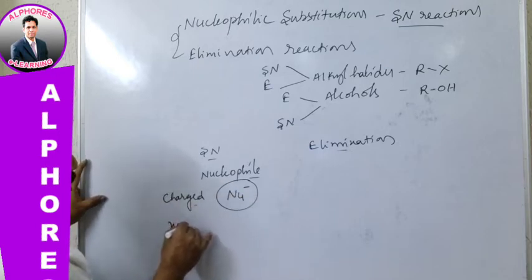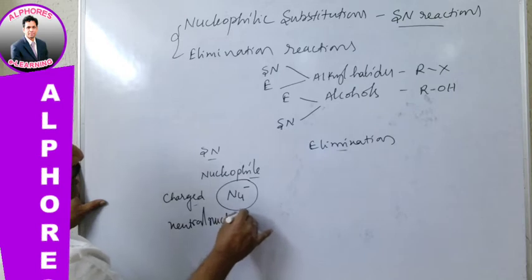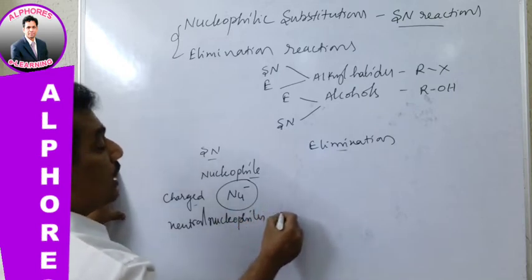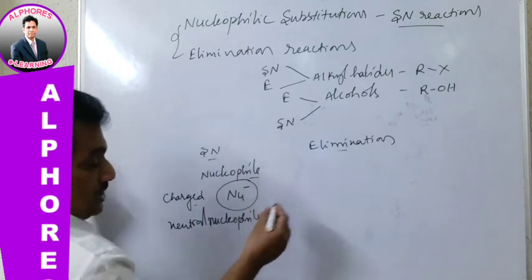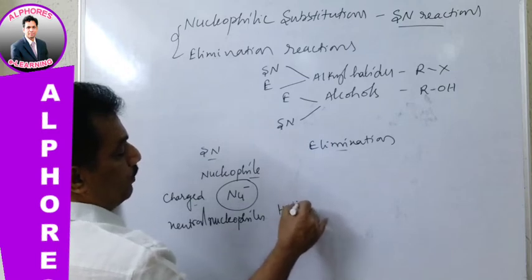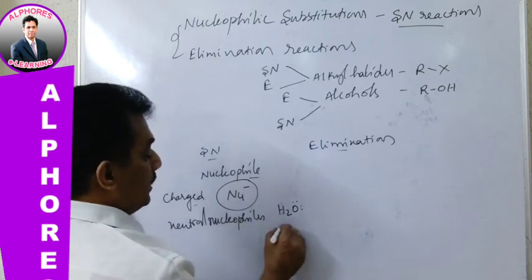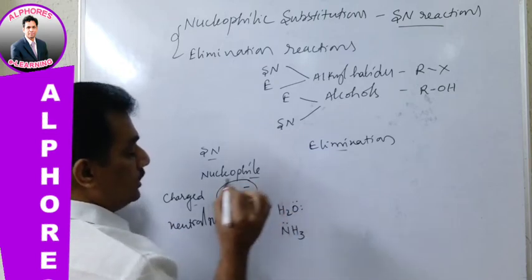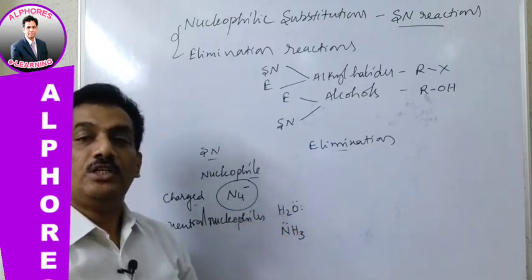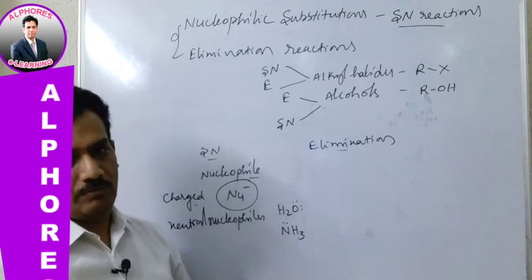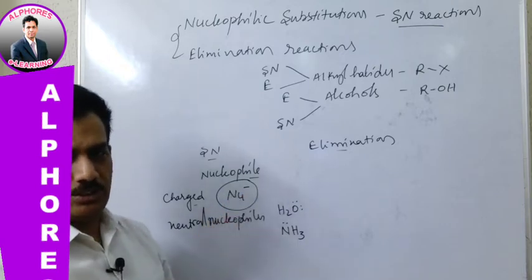Sometimes they may be neutral nucleophiles. Do you know what neutral nucleophiles are? Neutral nucleophiles are those having no charge, but they possess a lone pair of electrons for donation. Best examples: H2O can behave as a nucleophile because of having a lone pair of electrons. And NH3, another best example, is also having a lone pair of electrons. That's why it is neutral, but because of its capacity to donate the lone pair, it behaves as a nucleophile. Clear? But here we are considering charged species in general.